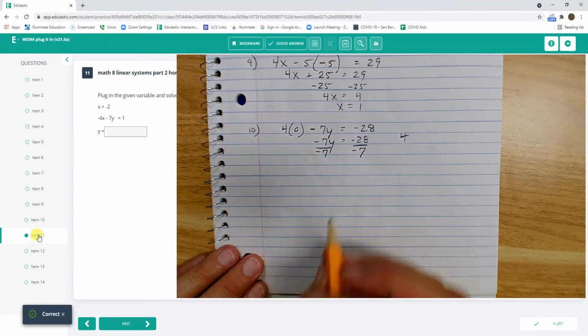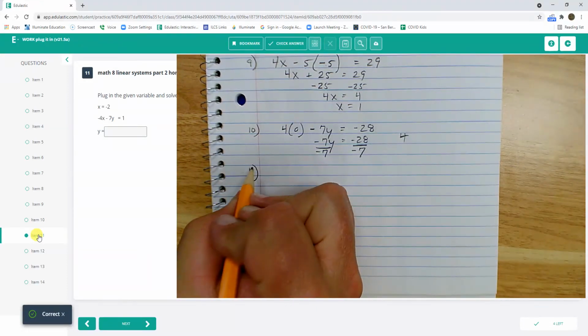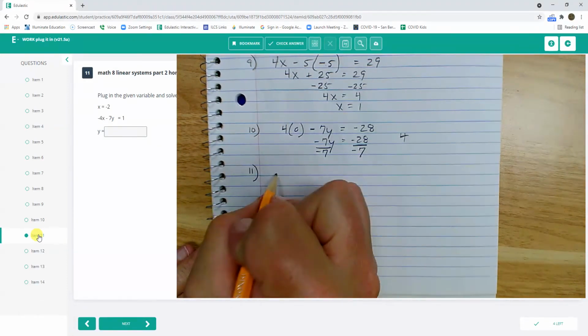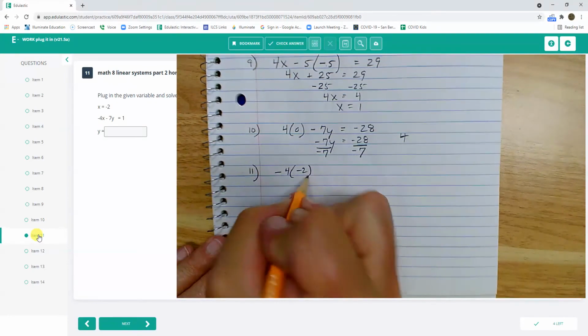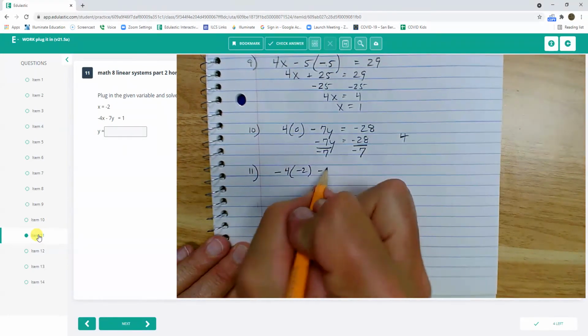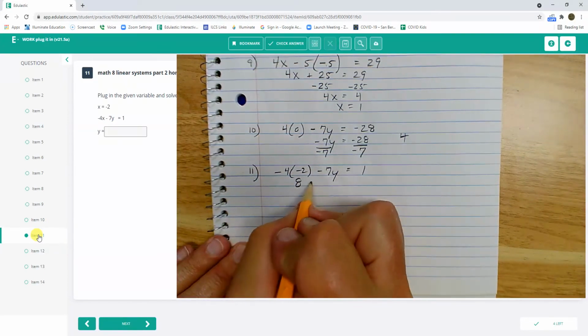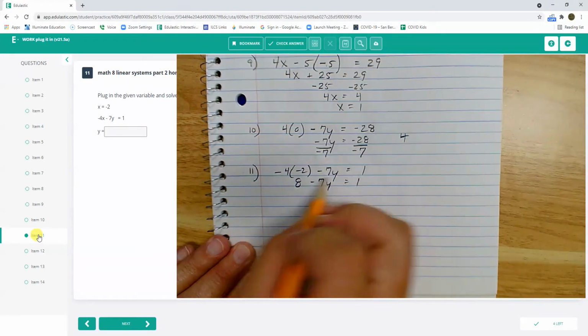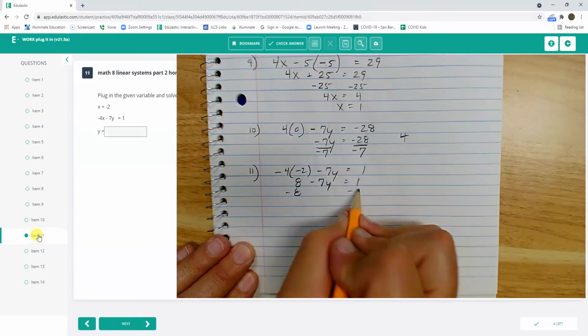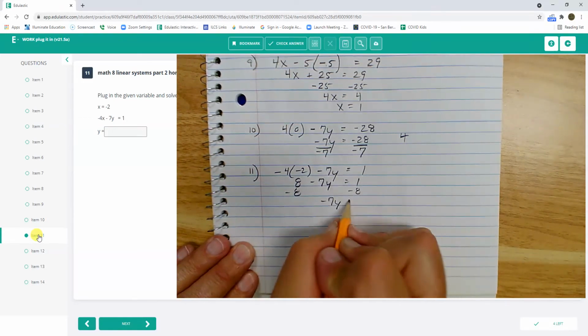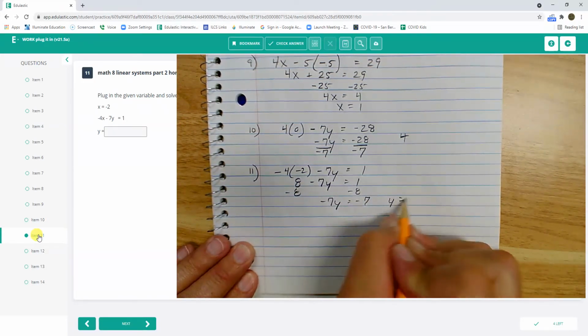Number 11. X equals negative 2, so I have negative 4 times negative 2 minus 7y equals 1, so it's 8 minus 7y equals 1. Subtracting 8 from both sides, so negative 7y equals negative 7, so y equals 1.